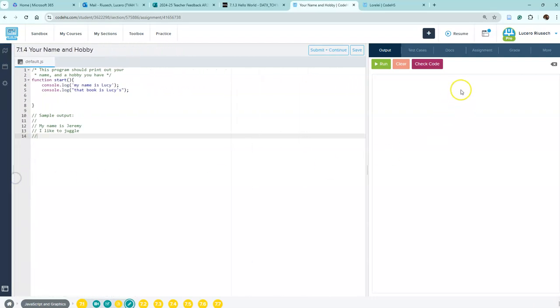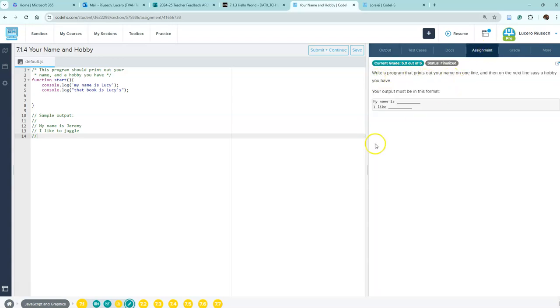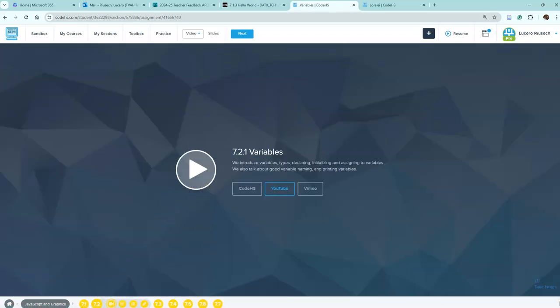If you click on assignment, it basically tells you what you should be doing. It says write a program that prints out your name on one line and then your hobby on the next one. If you had gone through the little video and the example, that's what this one is asking you to do at this point. You learned this stuff in the 7.1 video, now let's see what you can do. Then if you click over on 7.2, it's the same exact thing. You've got a quick little video that starts off talking about variables, then a quick little quiz, and then examples, and then exercises. Okay?